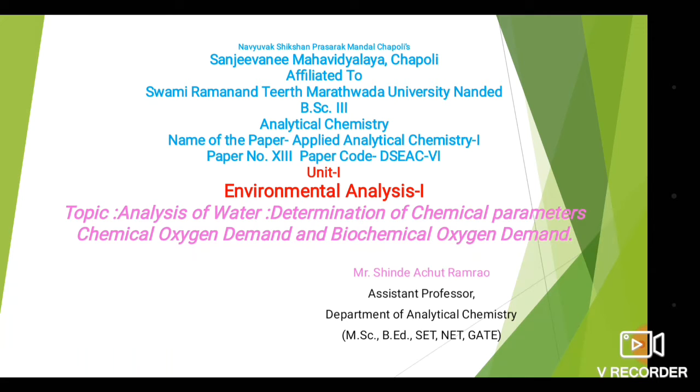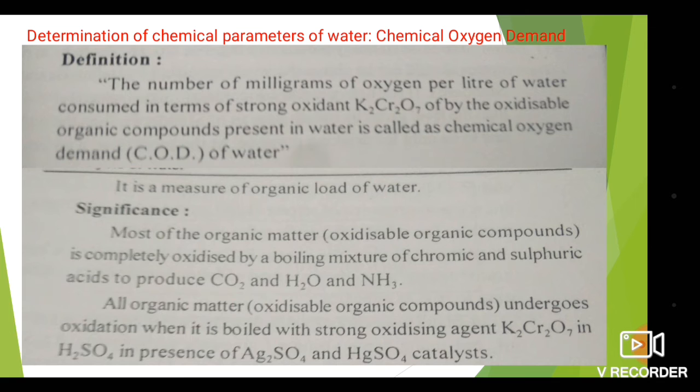In the last lecture, we learned about the determination of the dissolved oxygen of water, that is, hardness of water, types of hardness, permanent hardness, temporary hardness, and their determination. In today's lecture, we are going to learn about the determination of chemical parameters such as chemical oxygen demand and biochemical oxygen demand. So let's start with the chemical oxygen demand.